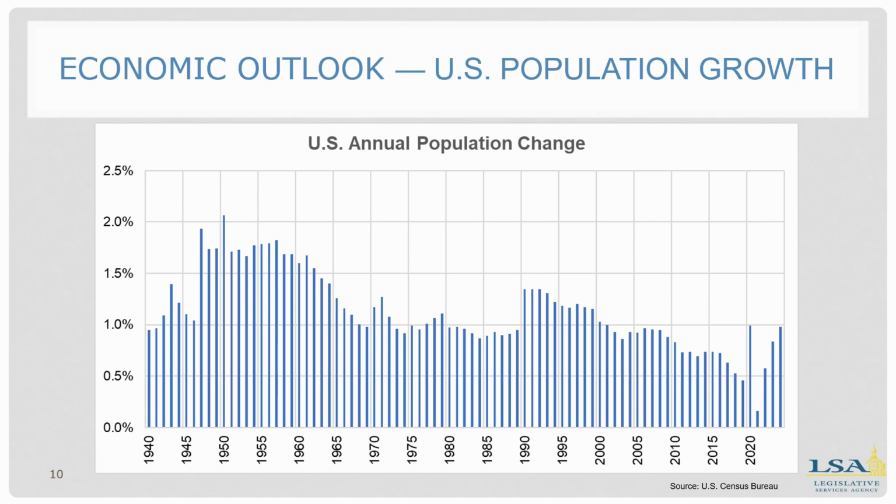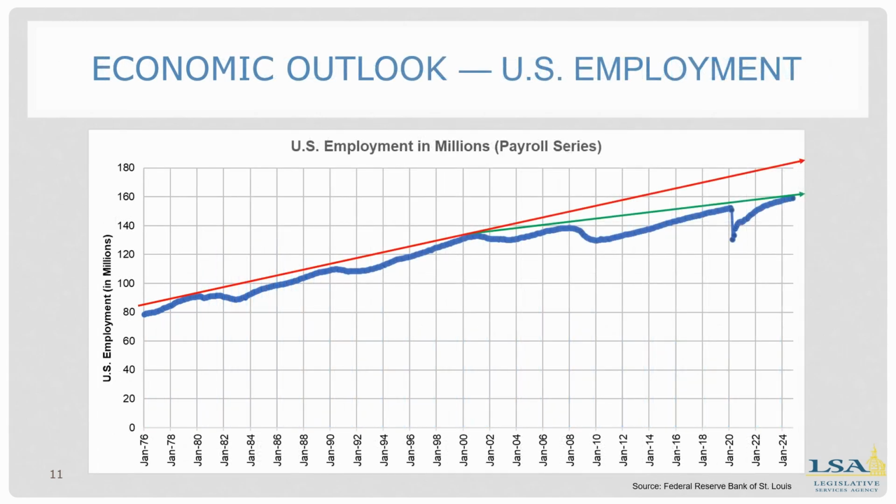In Iowa, the population increased by 0.72% in 2024, which was 26th in the country. Iowa's rate of increase was the state's highest this century. Slide 11, this looks at US employment in millions from 1976 through 2024. You can see the trend by the red line was a little bit higher pre-2000 compared to the trend in the green line, which is a trend post-2000.